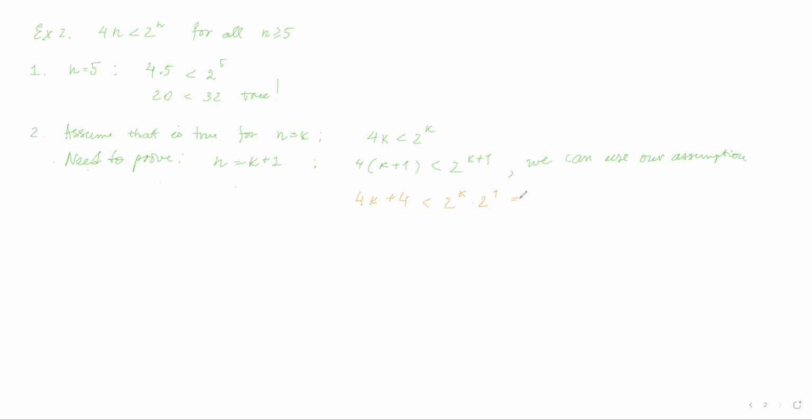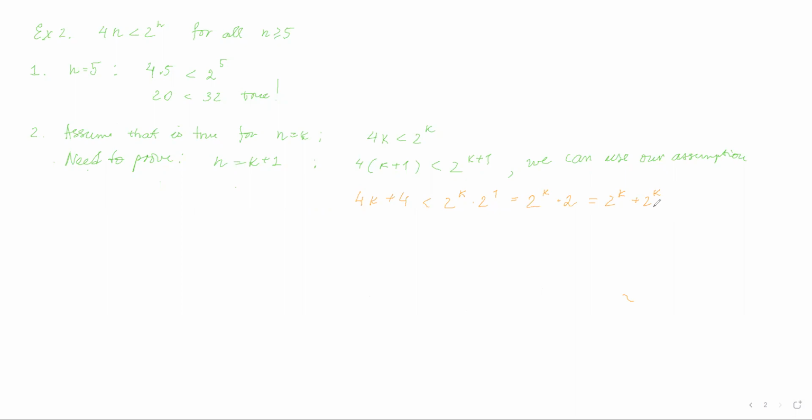Now, 2 to the power of 1 is, of course, just 2, right? So we have 2. Sorry, my 2 doesn't look very good. We have 2^k multiplied by 2, right? What is something multiplied by 2? Well, what is 2 apples? That's apple plus apple, right? So I'm going to write down 2^k plus 2^k. Well, if you add 2^k plus 2^k, you're going to get double 2^k, right?